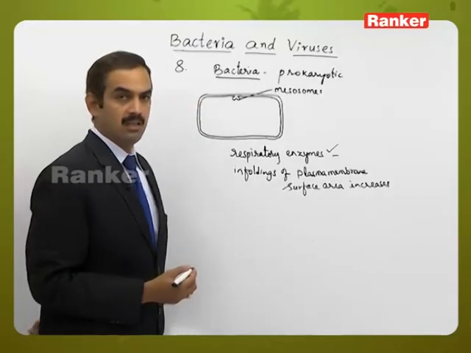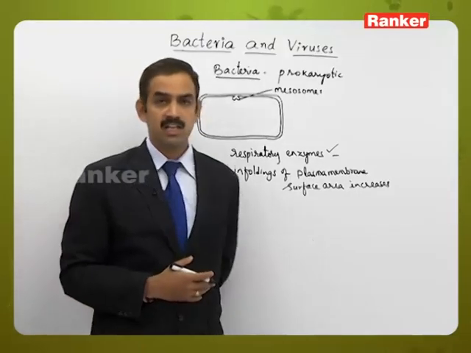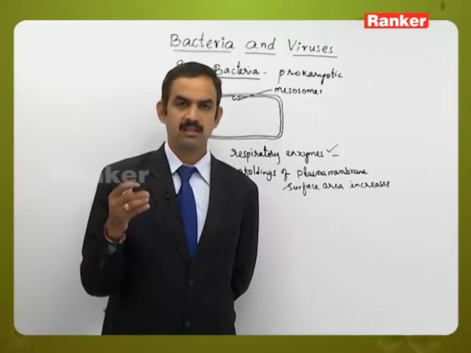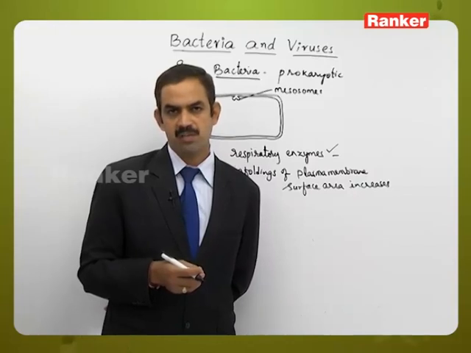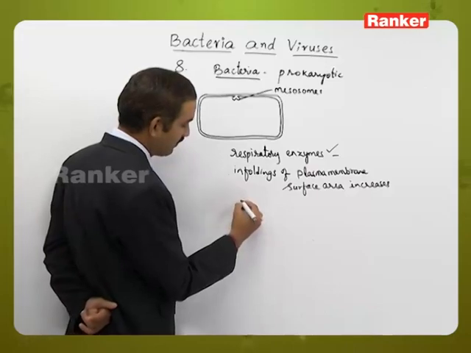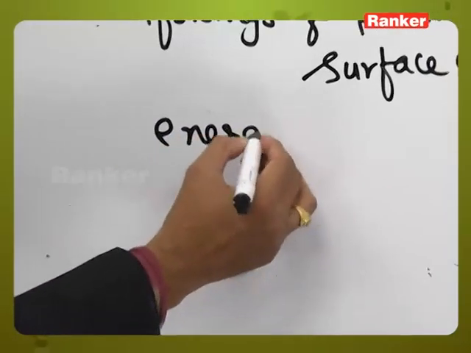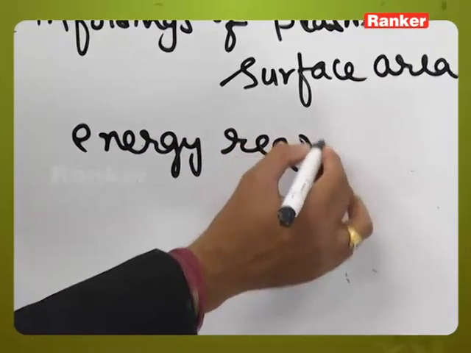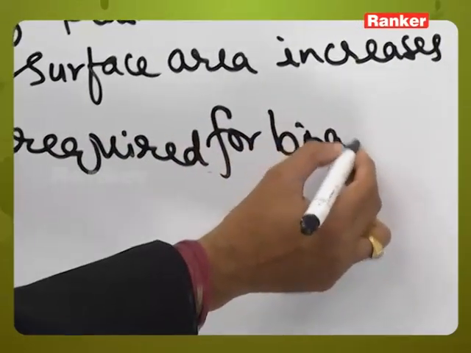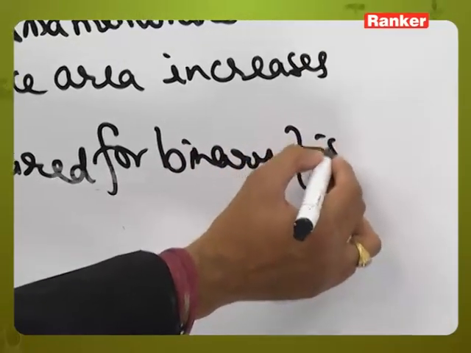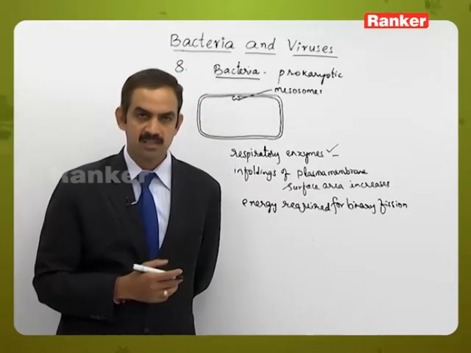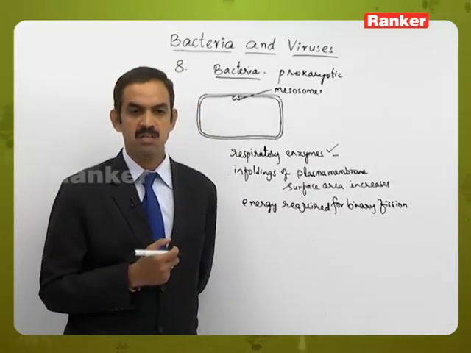And this is a structure which helps in the process of binary fission, or we can say this is a site where binary fission initiation takes place during the vegetative process. And not only that, whatever energy is required for binary fission, because binary fission needs energy, an active process, will be provided.